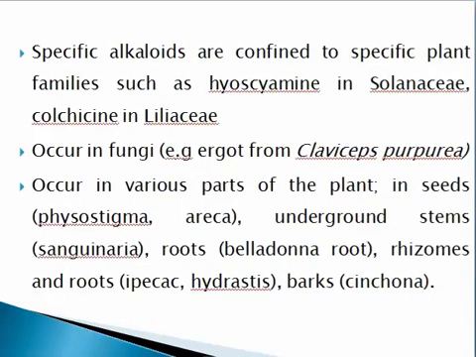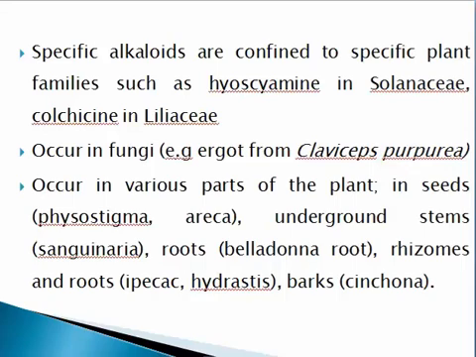Specific alkaloids are confined to specific plant families, such as hyoscyamine in the Solanaceae family and colchicine in the Liliaceae family. Now, occurrence in fungi: the example is ergot from Claviceps purpurea, which occurs in the form of fungi and contains the alkaloid. Alkaloids occur in various parts of the plant.